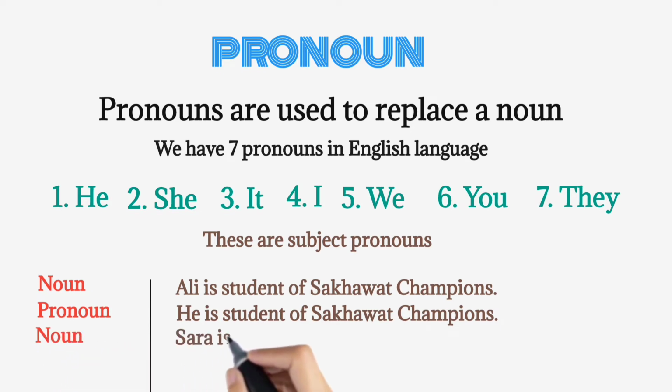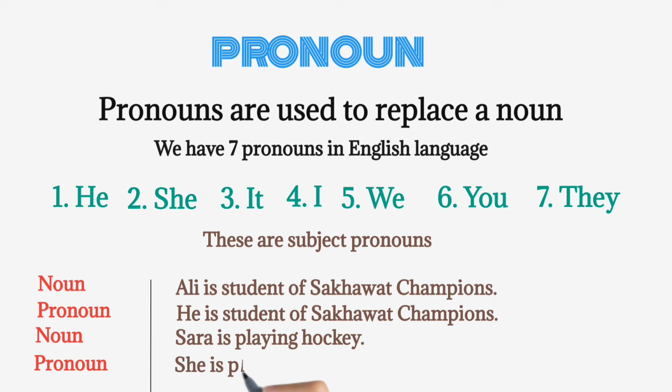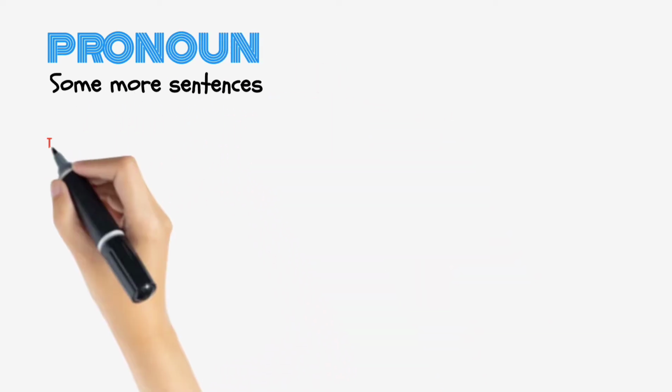When there is noun by the name of female, means Sarah is playing hockey. So Sarah is a female. For Sarah, we don't use he. We use she is playing hockey because Sarah is a female. Let me make some more sentences about pronoun and noun.